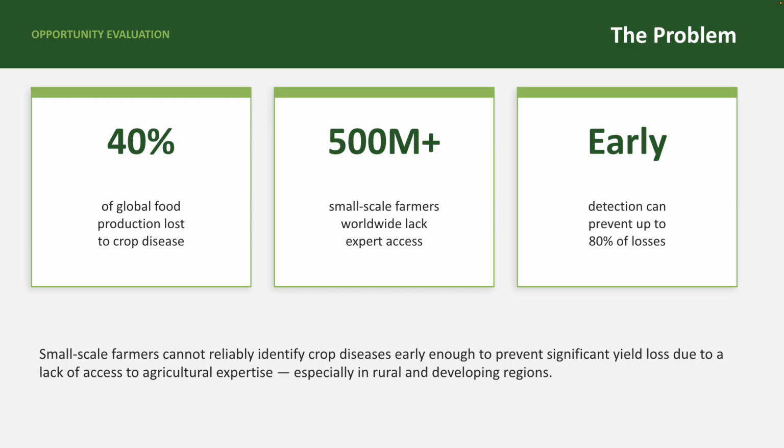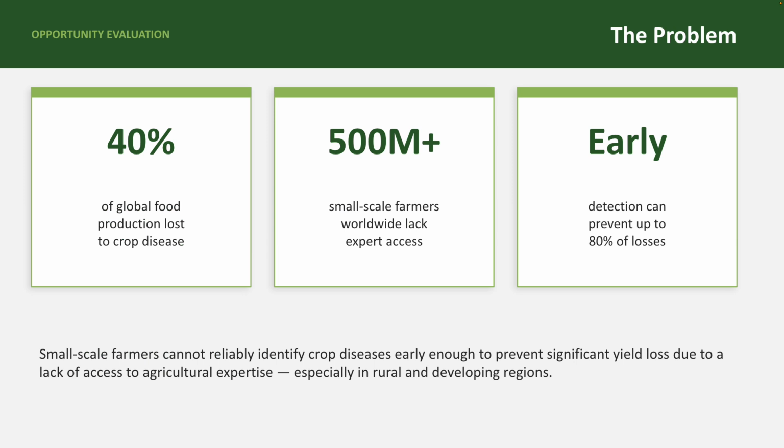Crop diseases are basically one of the leading causes of agricultural losses, responsible for destroying up to 40% of global food production annually. Small-scale farmers in rural and developing regions are especially vulnerable because they lack access to expert agronomists who can diagnose plant disease in the field. By the time a disease is visually obvious and identified, it has often already spread, leading to devastating yield losses and financial hardship for farming families.